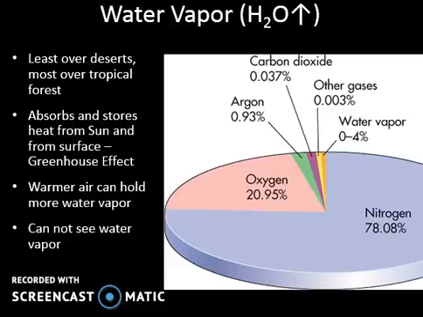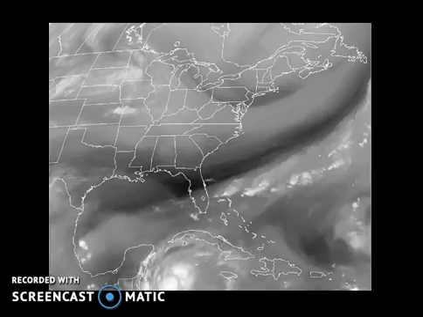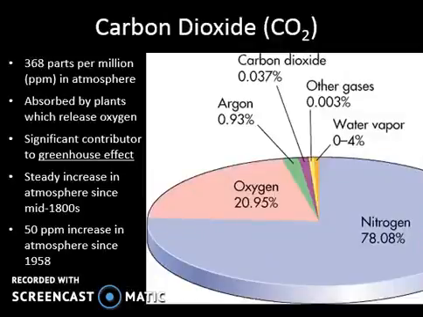We know that warmer air can hold more water vapor, but we cannot see water vapor. Okay, so water vapor is something we cannot see, we can feel, and we need special lenses to view water vapor. So we're able to determine high areas of water vapor versus low areas of water vapor.